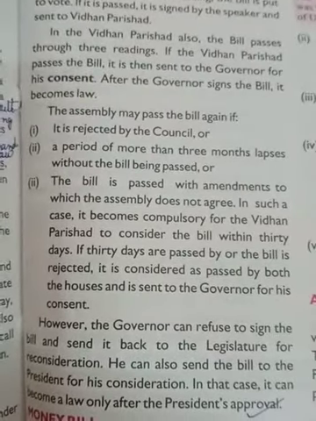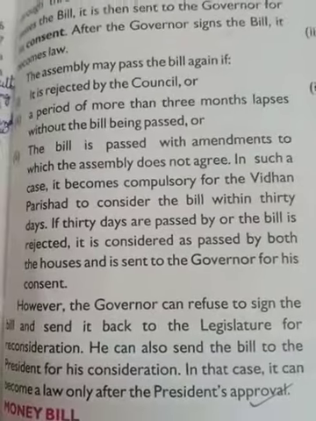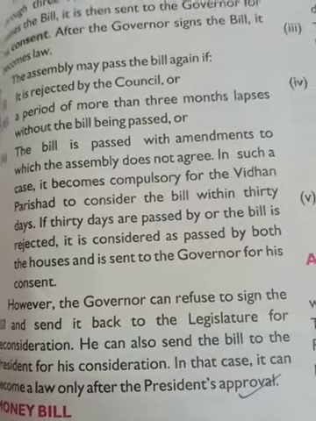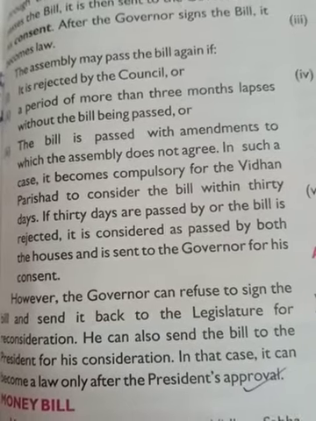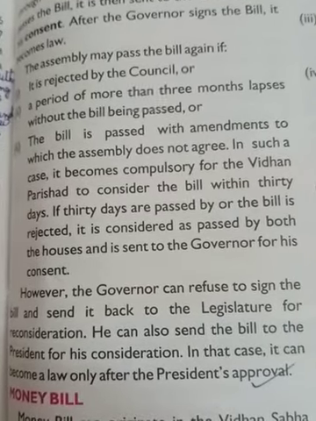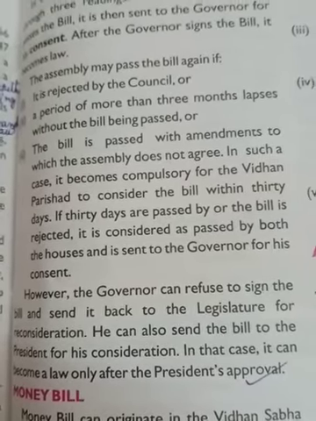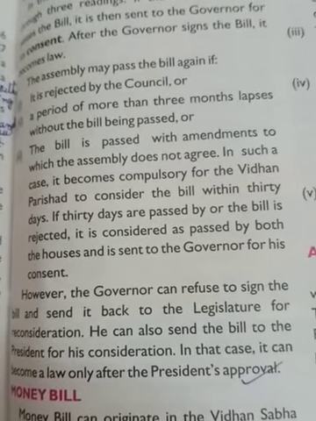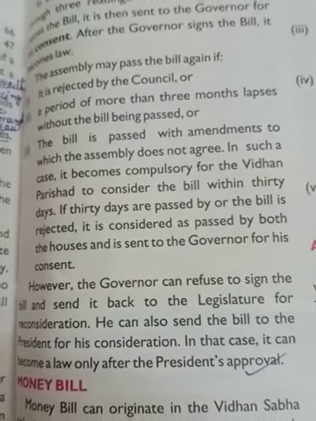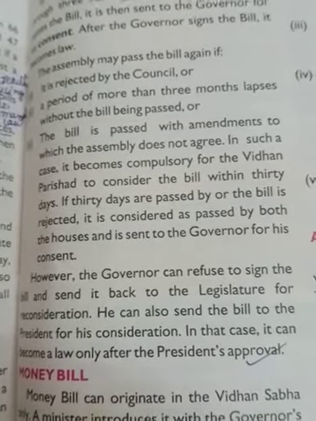The assembly may pass the bill again, means the legislative assembly can also pass the bill, but there are certain conditions. First, if it is rejected by the legislative council, or a period of more than 3 months lapses without the bill being passed, meaning this bill is for 3 months. Under 3 months it has to be passed.